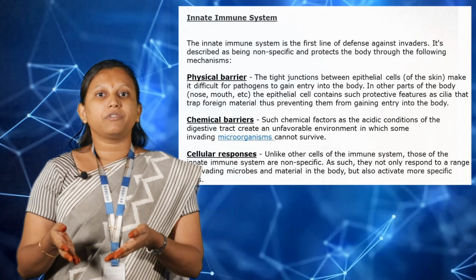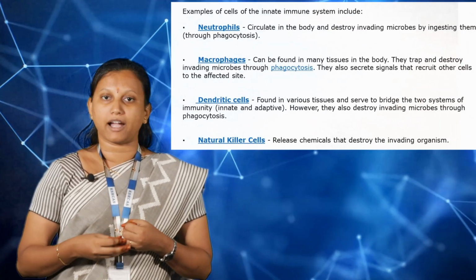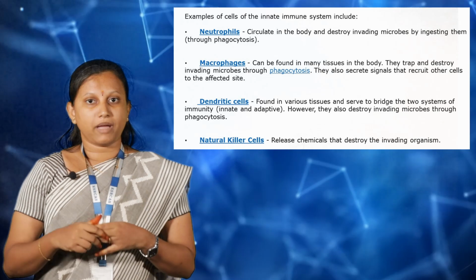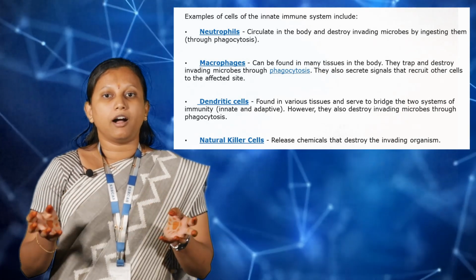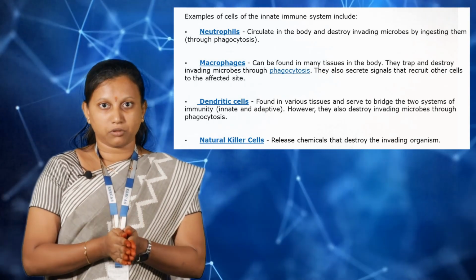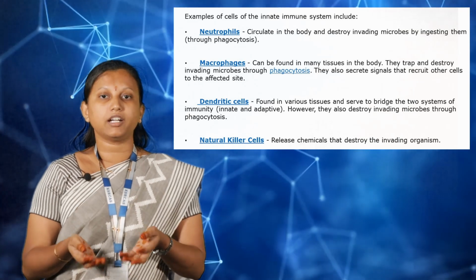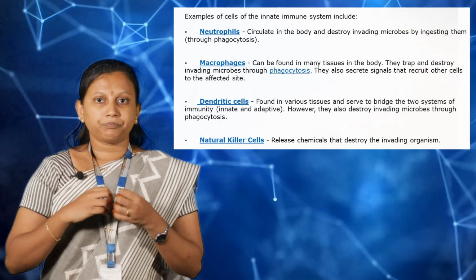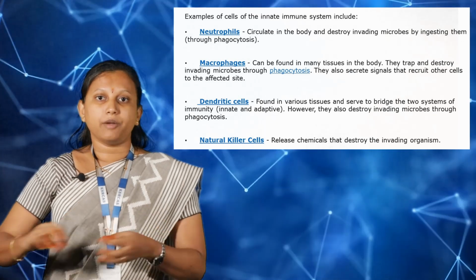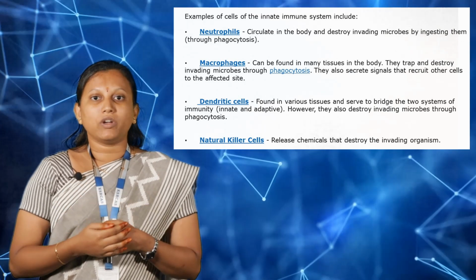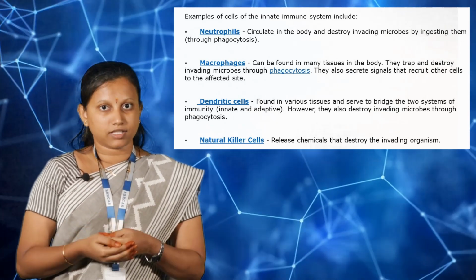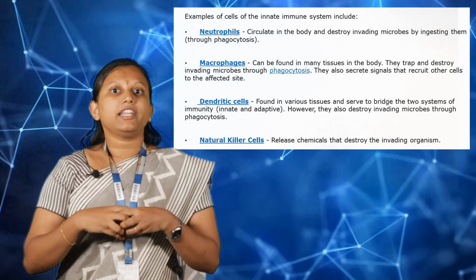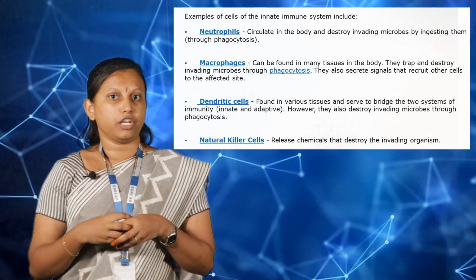The cells which are involved in the cellular response are neutrophils, macrophages, dendritic cells and natural killer cells. Neutrophils, macrophages and dendritic cells work on the process of phagocytosis, which is called the cell engulf method, which engulfs the antigen present in our body, kills it and eliminates it from our body. The last one, natural killer cells, produce some chemical substances called interleukins or interferons that chemically degrade the antigens entering into our body.